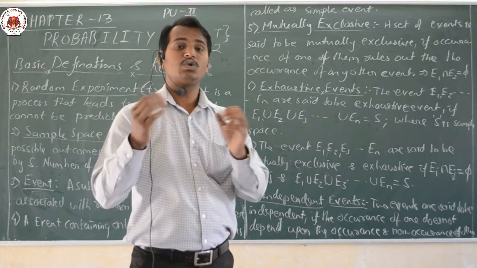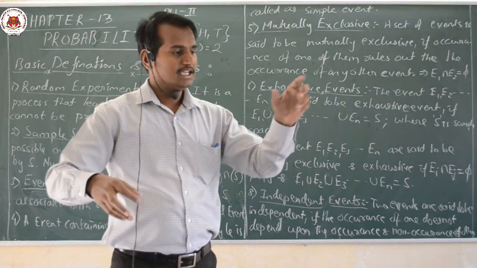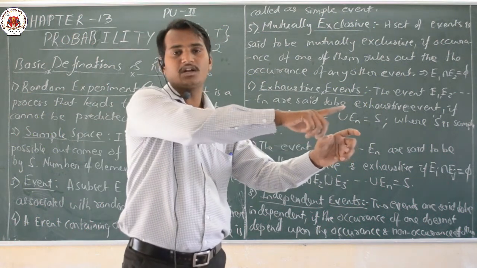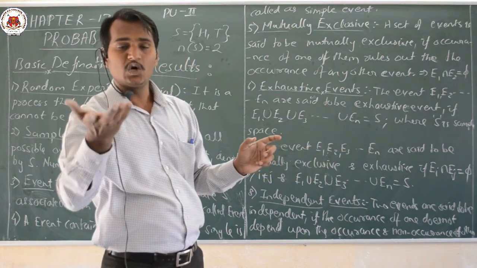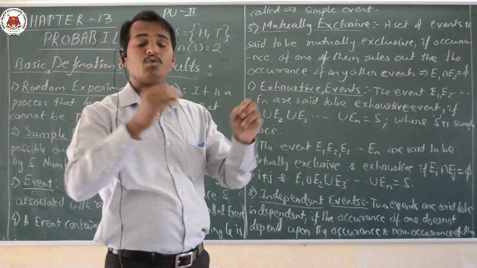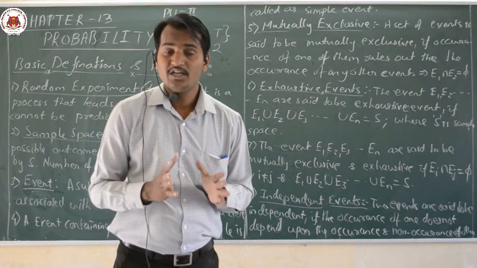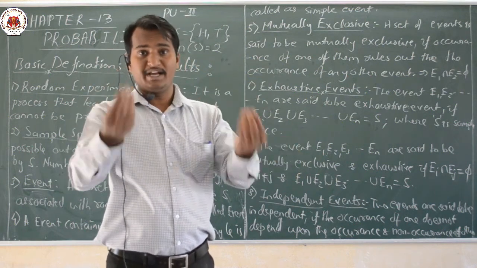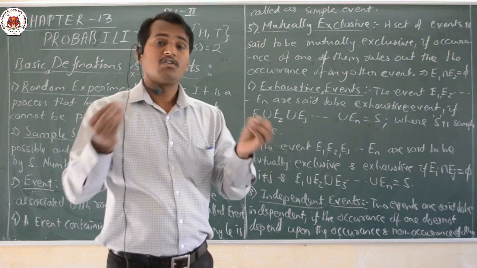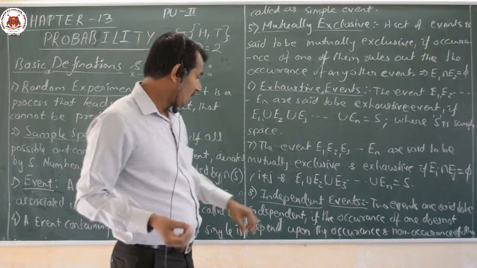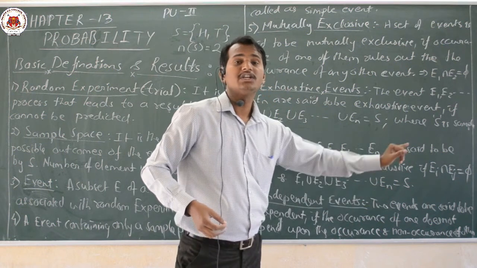Similarly, you can take 2 dice. If you are throwing 2 dice at once, what happens? In this die, the outcome may be any one of 1, 2, 3, 4, 5, 6. Suppose the outcome is 2 here, and in the other die the outcome is 5. That means both are not related to each other. Even though the value may be the same, I may get 3, 4, 5 on both dice, the occurrence of one does not depend on the occurrence or non-occurrence of the other.